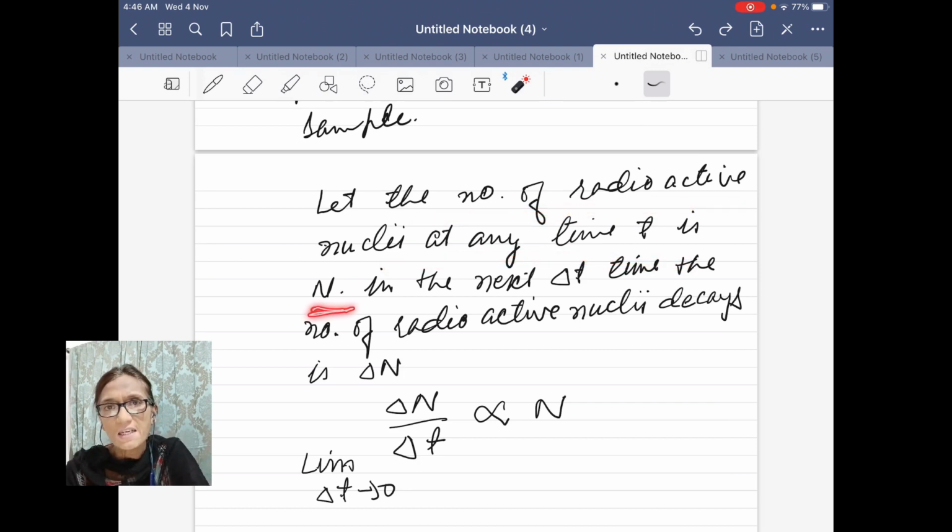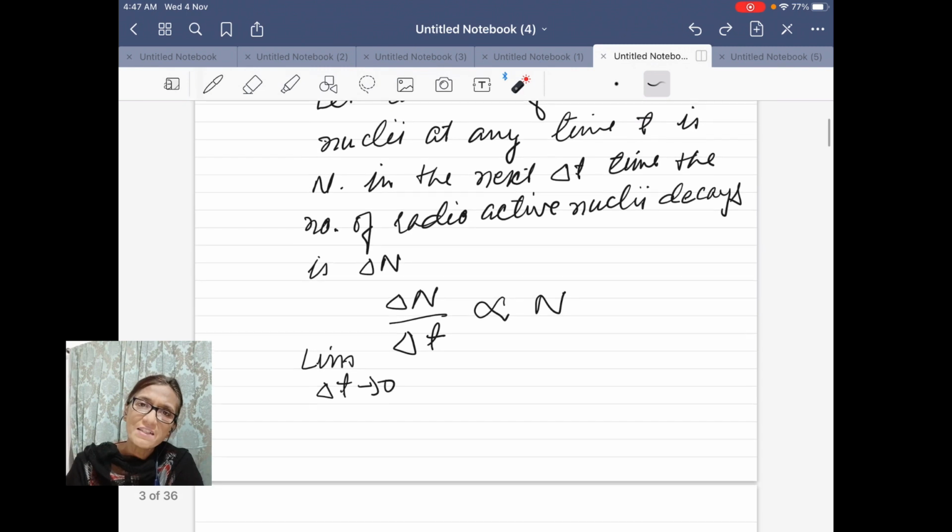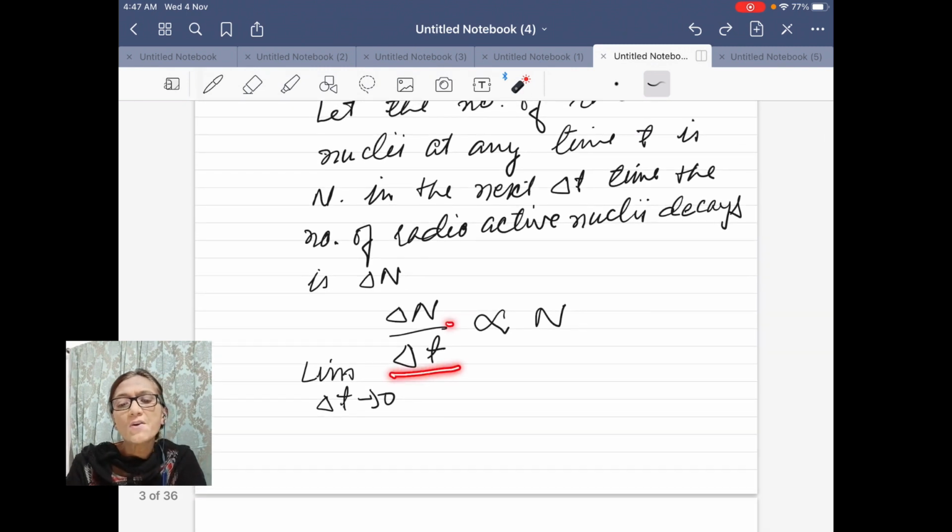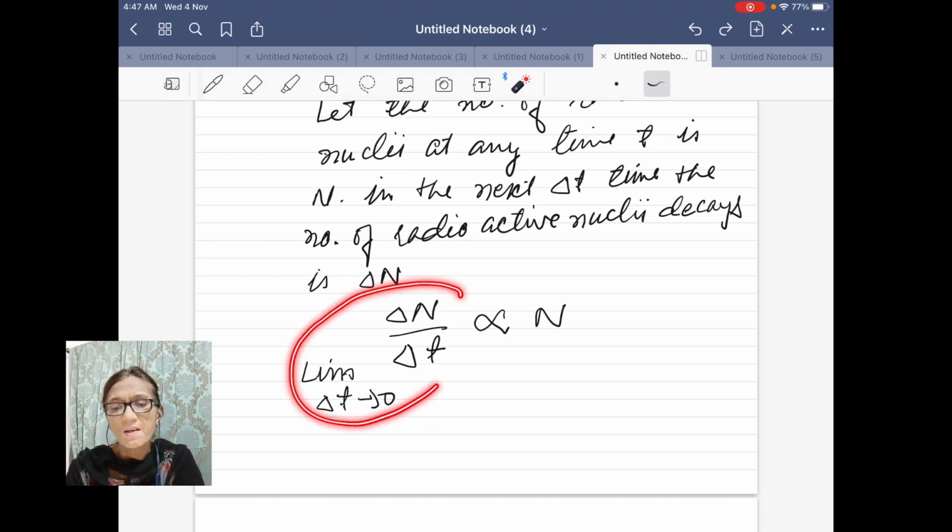For the derivation of the radioactive disintegration law, let us assume that the number of radioactive nuclei at any time t is equal to N, and after delta t time, the number of radioactive nuclei out of N nuclei which decay is delta N. As per our discussions, this rate of decay, delta N by delta t, should be proportional to the initial number of nuclei. Now, when you take the limit delta t tends to 0, this rate of decay becomes instantaneous.